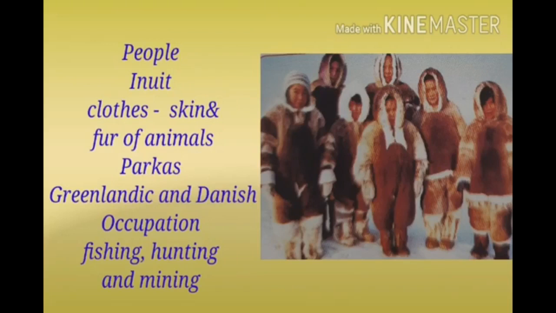Children, the Inuit have short height with a stout body. Children, they wear thick clothes made of animal skin and fur with a hood to cover their head. These coats are called parkas.